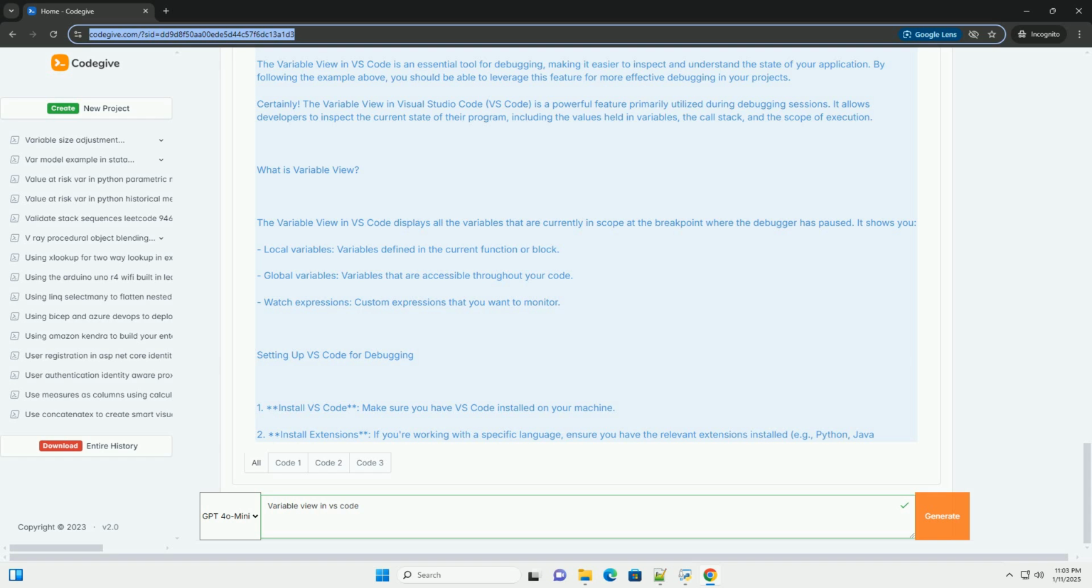Additional tips. Step over/into. Use F10, step over, and F11, step into, to navigate through your code line by line. Use console. You can also evaluate expressions in the debug console for quick checks. Debugging configurations. You can set up configurations in launch.json to customize your debugging experience.